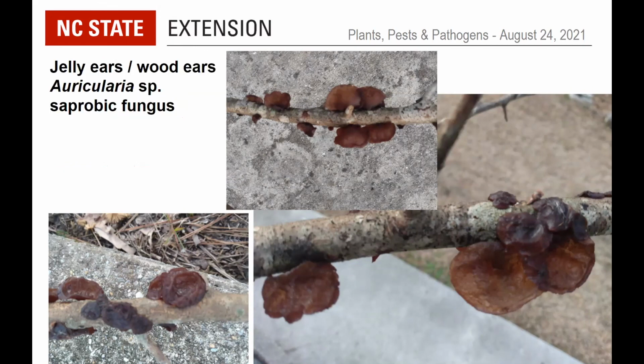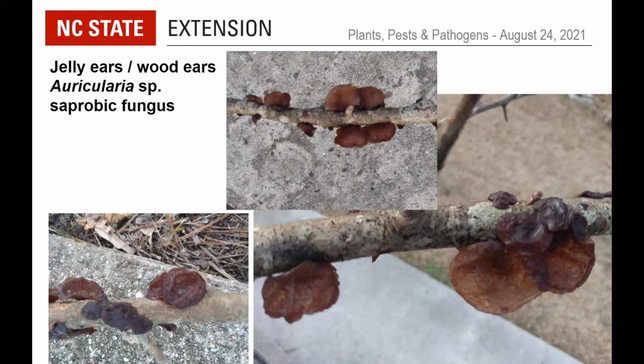And if you go ahead to the next slide here, this is probably Auricularia, common name of jelly ears or wood ears. It's a saprobe. You'll only see this on branches that are already dead, so it's not causing any primary damage to the tree. It's just one of our helpful organisms that decays the dead wood in the environment. Very jelly-like texture.